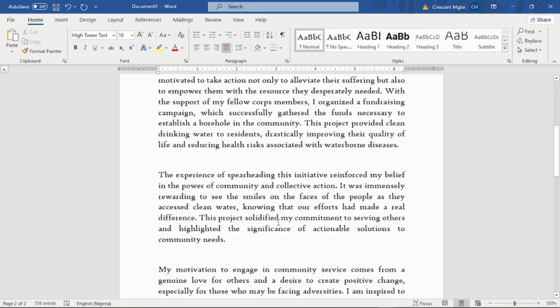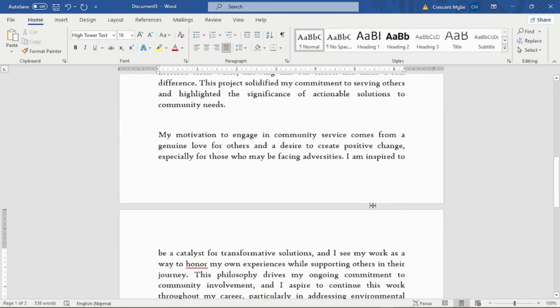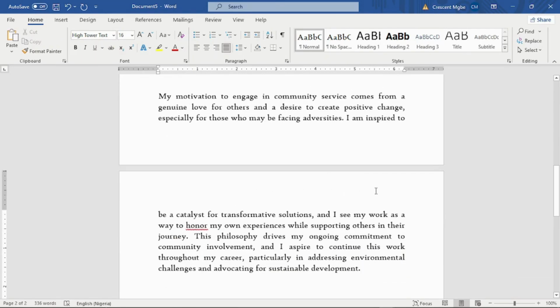This project solidified my commitment to serving others and highlighted the significance of actionable solutions to community needs. My motivation to engage in community service comes from a genuine love for others and a desire to create positive change, especially for those who may be facing adversity. I am inspired to be a catalyst for